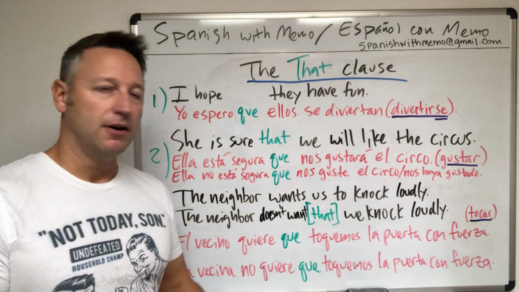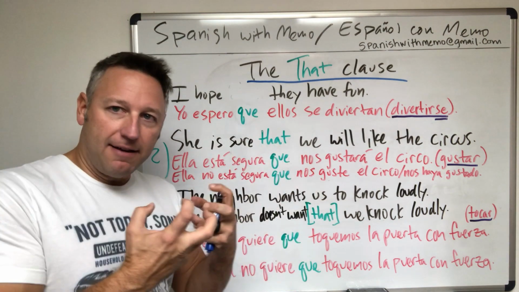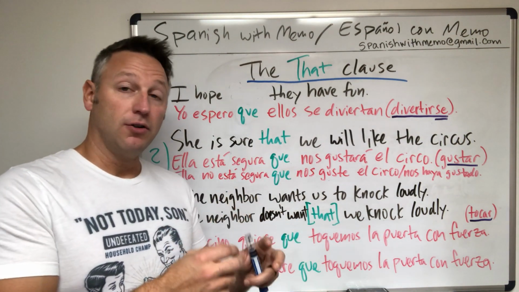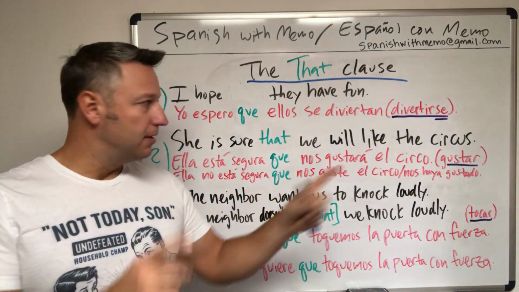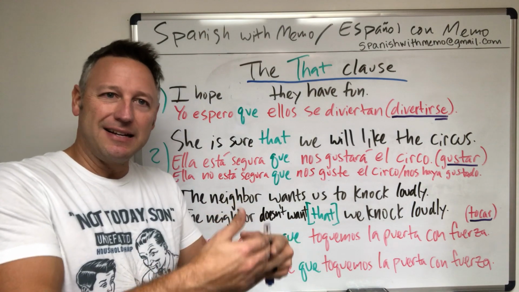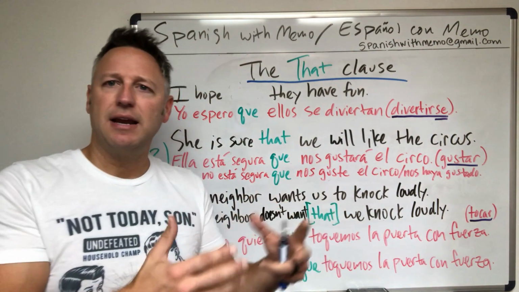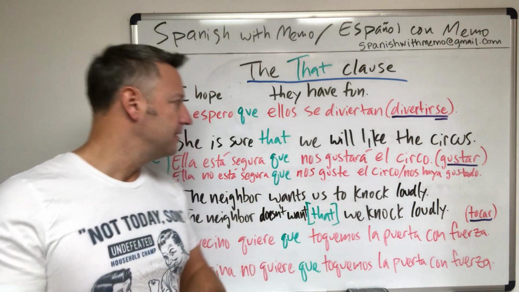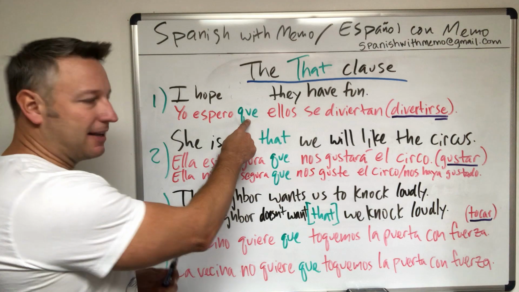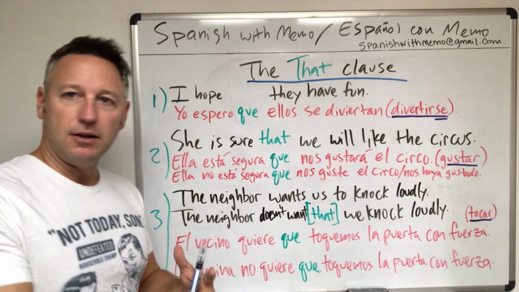The verb to have fun, all right? Remember, in Spanish, you can't have fun, okay? You can't possess fun. So the verb to have fun is divertirse, all righty? That makes sense? You can't tener divertir, right? Tener divertido or whatever. You can't have fun. Make sense? All right. Anyway, but yeah, so the que is that for the that clause, okay?